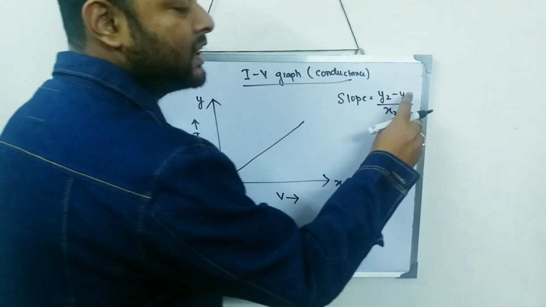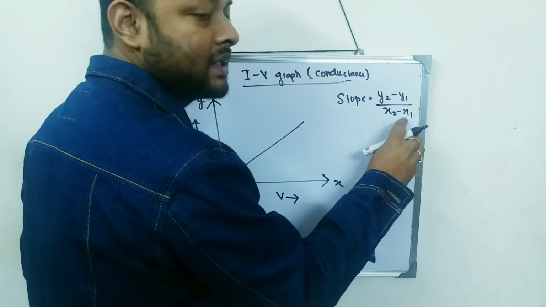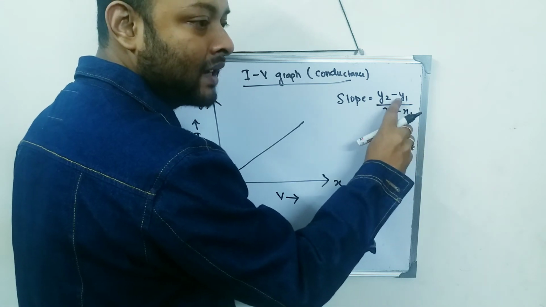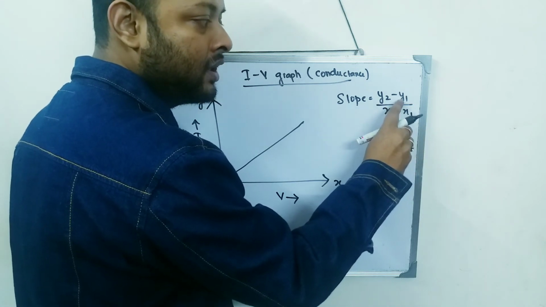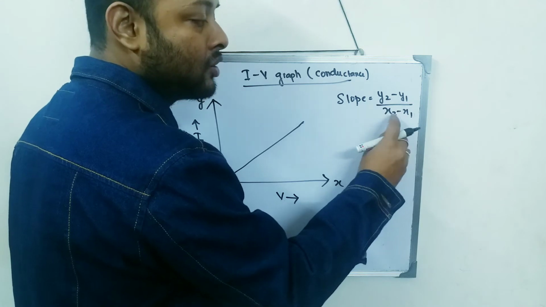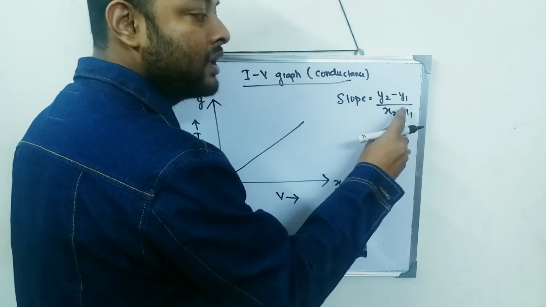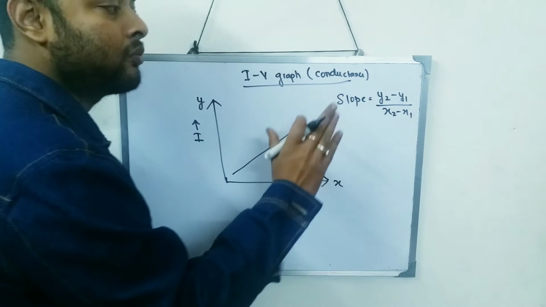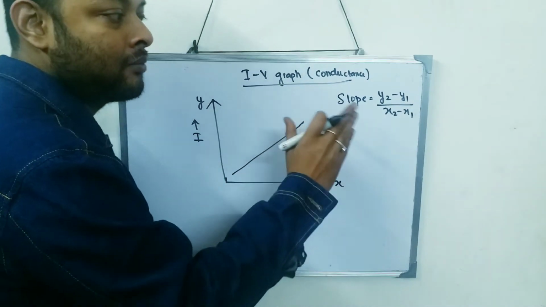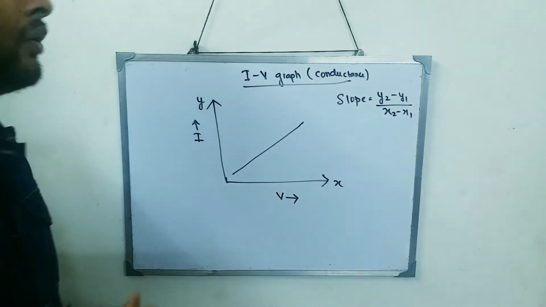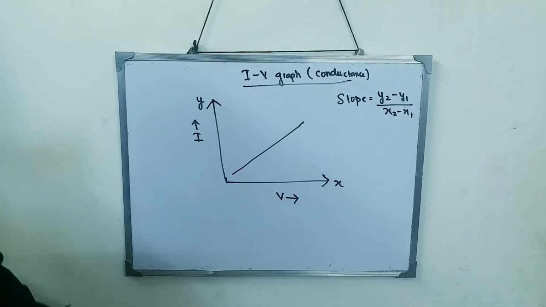That is a change in the ordinate by change in abscissa. X, y: the y is called the ordinate and x is called the abscissa. So slope is equal to y2 minus y1 divided by x2 minus x1. This formula you must have studied in maths.